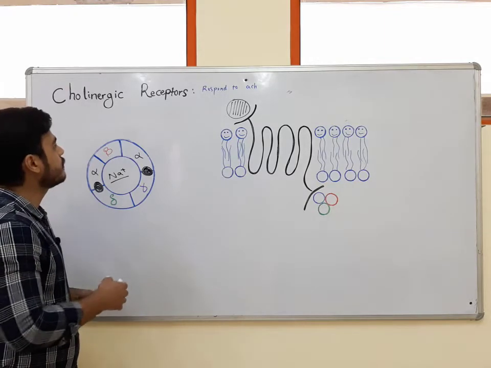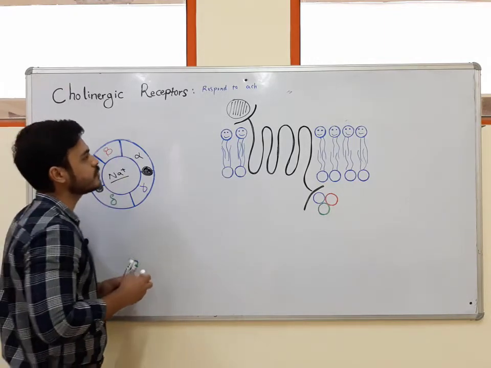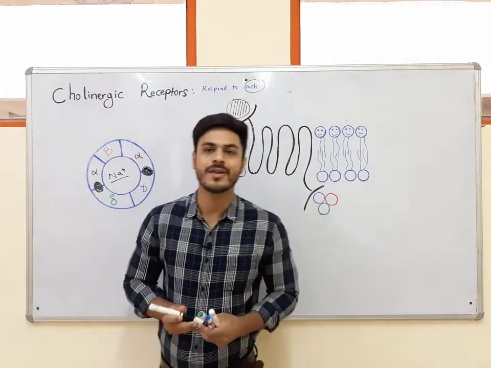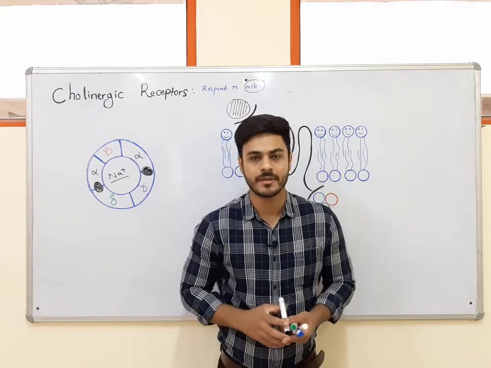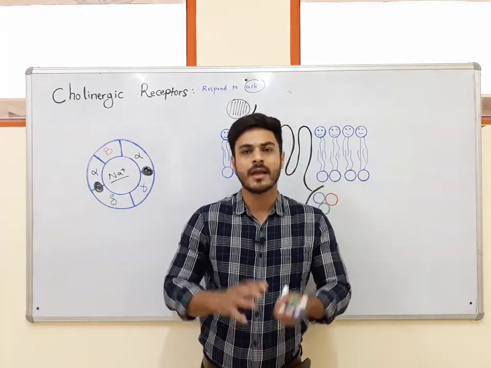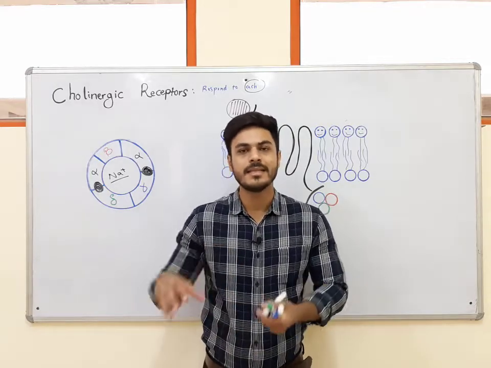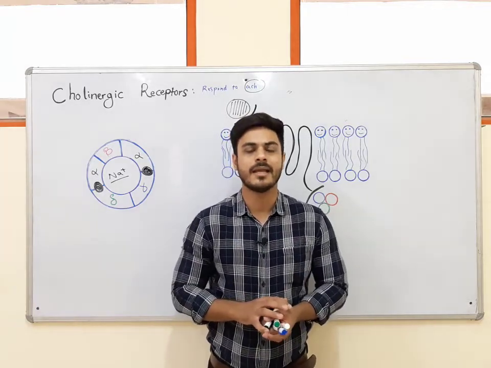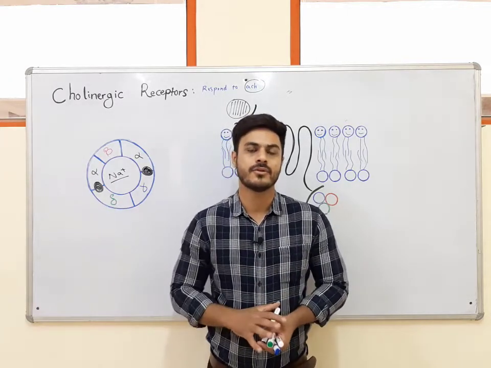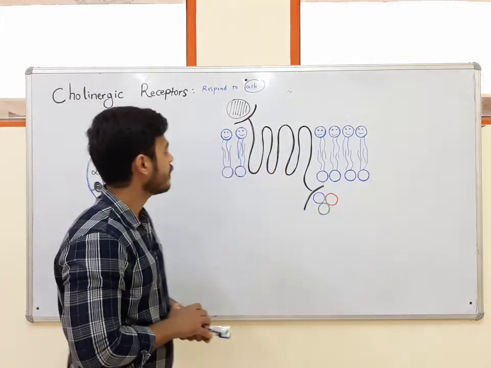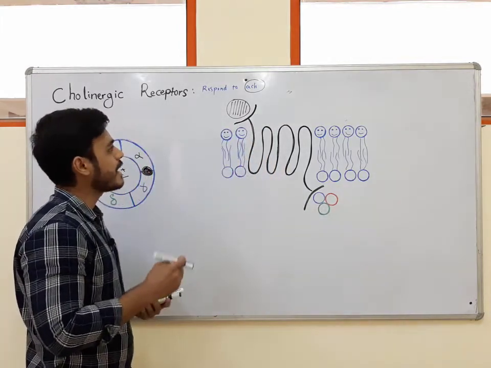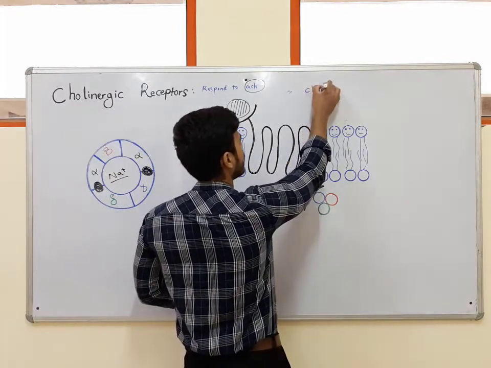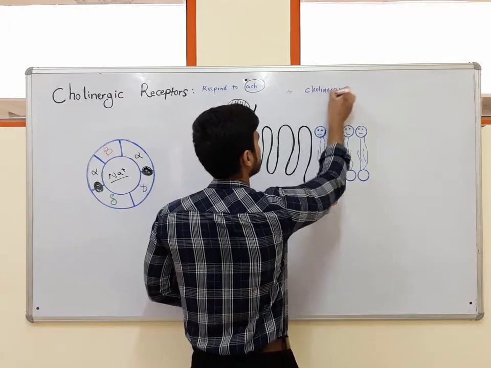Now, before talking about the cholinergic receptor, first we should know what acetylcholine is. Acetylcholine is a neurotransmitter in the cholinergic fibers. It means that cholinergic fibers can make acetylcholine and release it in the synapses, and by releasing acetylcholine they can affect other neurons or target cells. So which fibers can make and release acetylcholine?